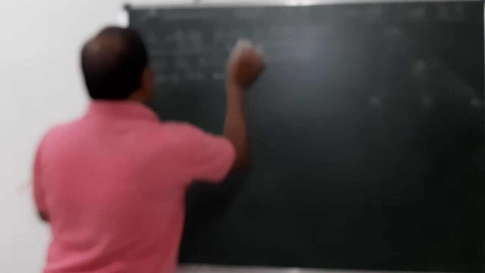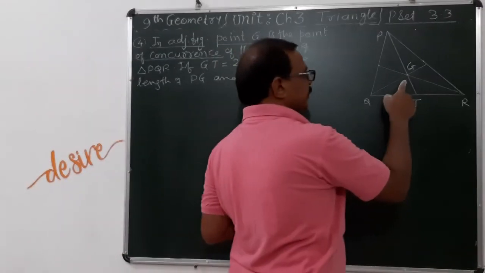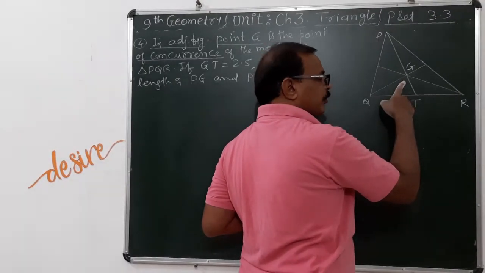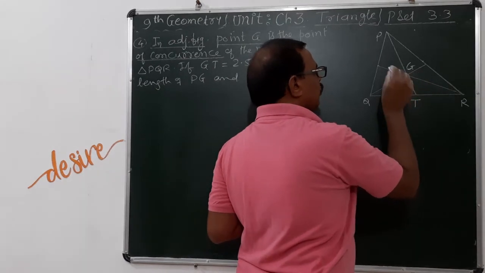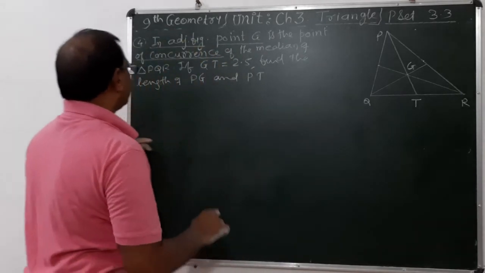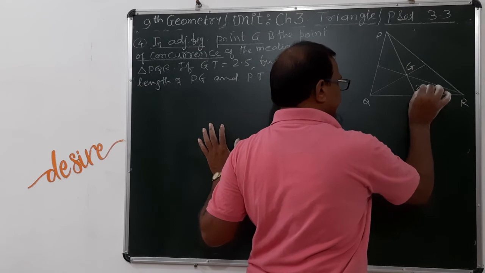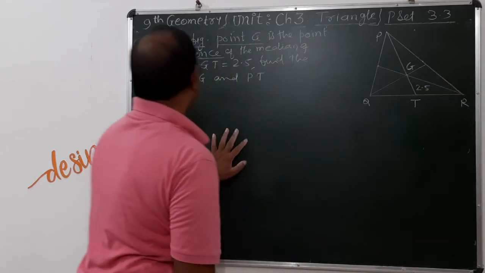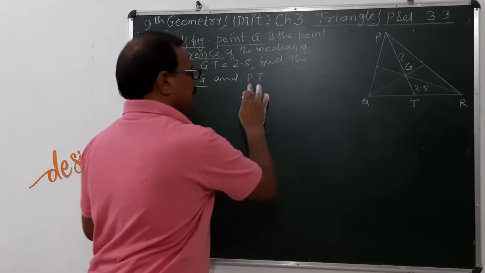In question 4 of problem set 3.3, in the adjoining figure, point G is the point of concurrence of the medians. So here the medians pass through one point. That point is called the point of concurrence. It is also called the centroid of a triangle. Now the length of GT is given, that is equal to 2.5. Find the length of PG, P to G length. This we have to find out, as well as PT.